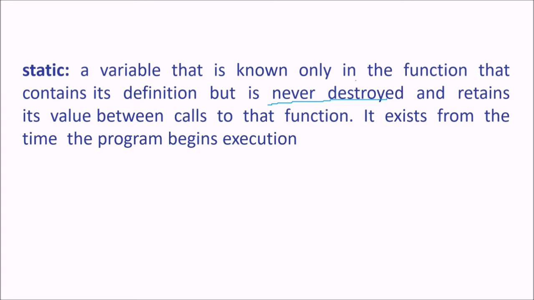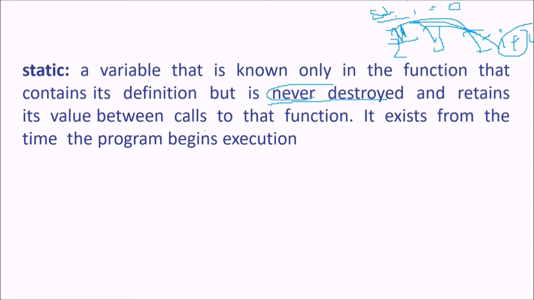Once you pass something to the function, the variable will have that scope only there. Once you return, the calling function will have certain variables where the scope is limited. But if you make variable i static, it will retain its value. Say you do i plus 2. Static variables are always initialized with 0, so you don't have to initialize it. Static i will be 0, i plus 2 will happen in the function call, and when it returns, it will be 2. It will retain its value, so they are never destroyed and retain their value between function calls.